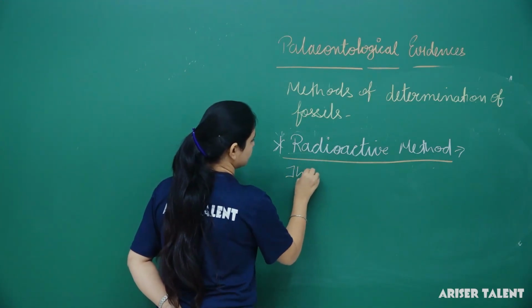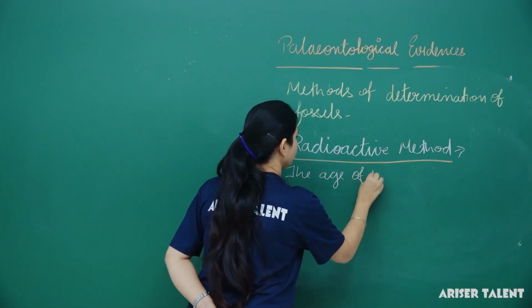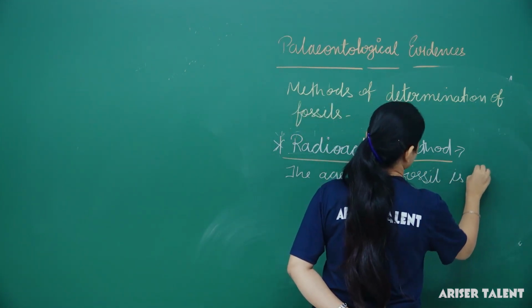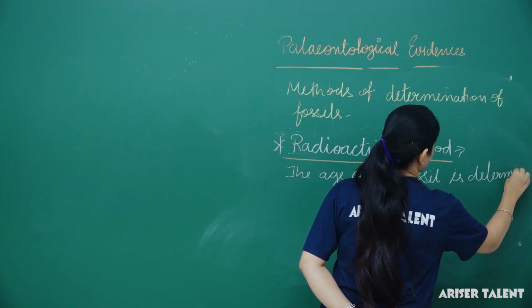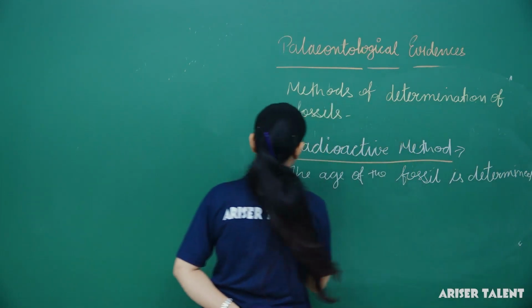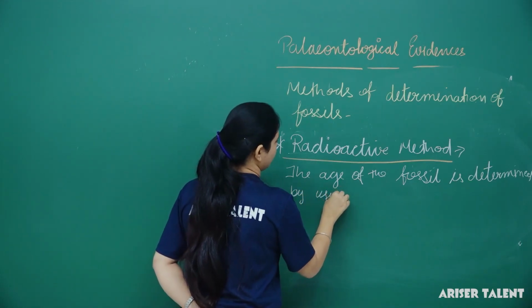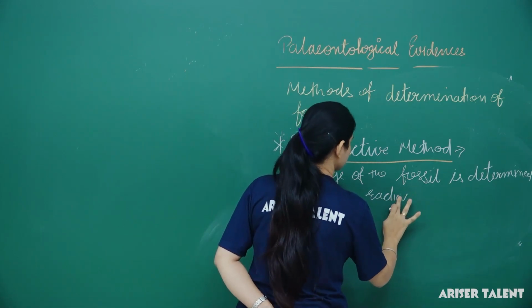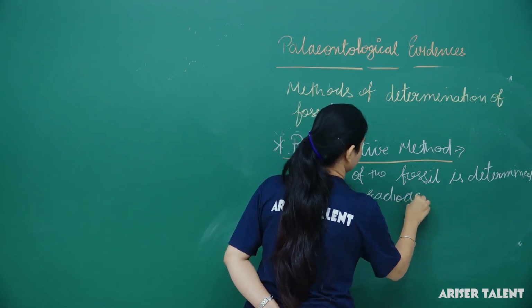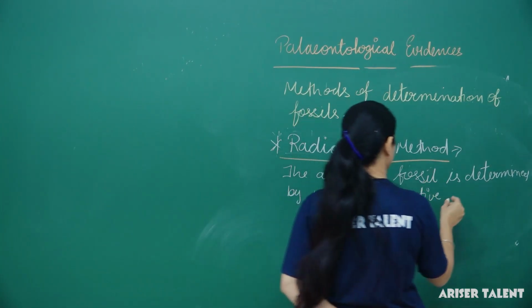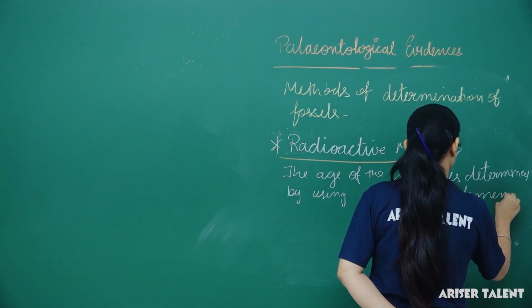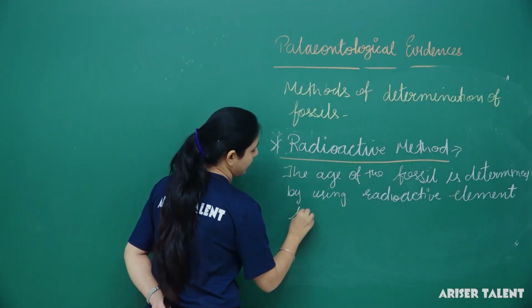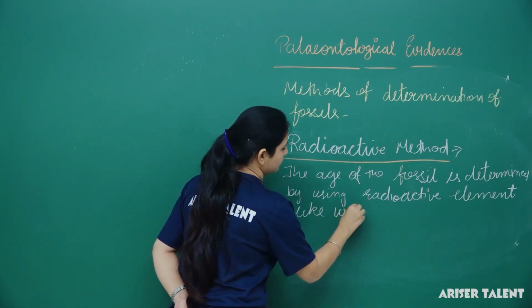The age of the fossil is determined by using a radioactive element like uranium.